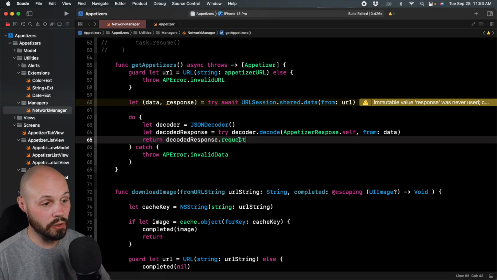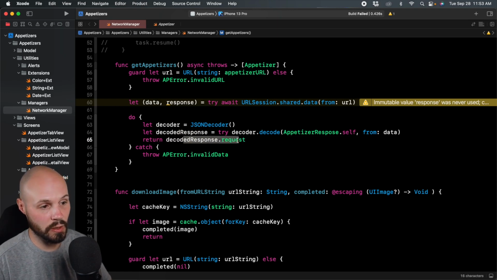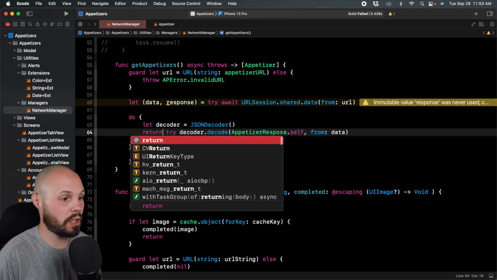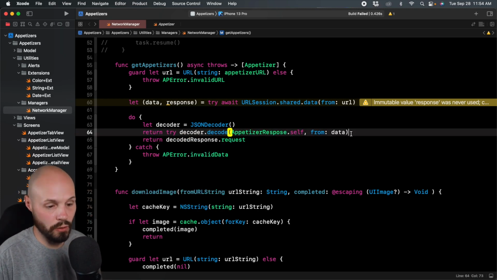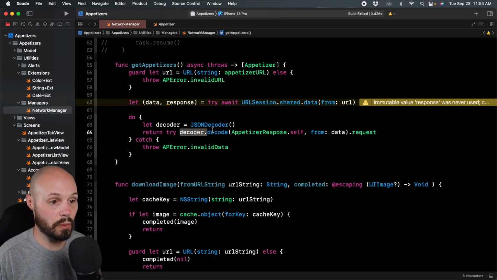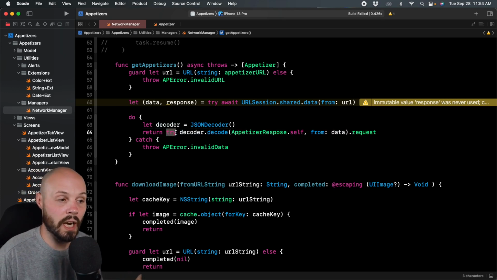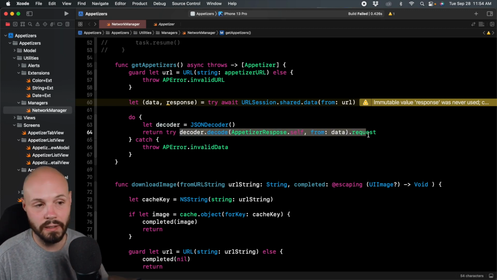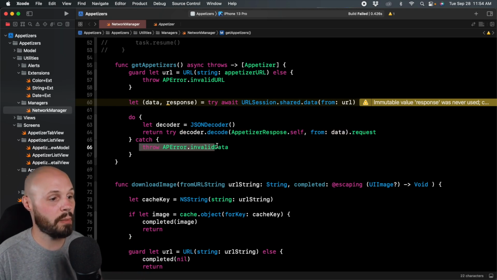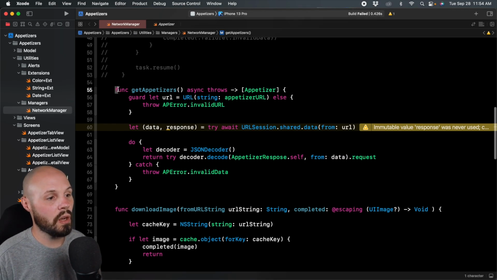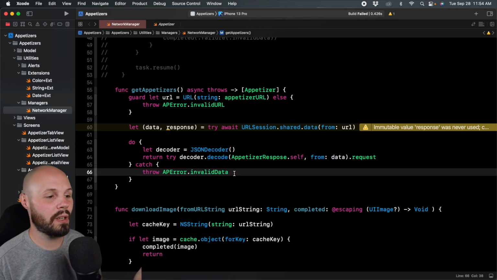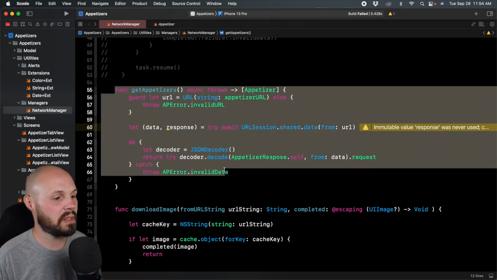In fact, what I could do is instead of saying decodedResponse and decodedResponse.request, that's just a little extra line here. I can just return the try and then do .request at the end of that, and that gets rid of that line because this is the response and then .request. So just one little extra line of code because again, this is marked try. So if this fails, if I can't decode the data, it's gonna throw the API error invalid data. So as you can see, when we're not too concerned about our custom errors, really the only custom error we didn't throw was our response one. This gets a lot simpler.